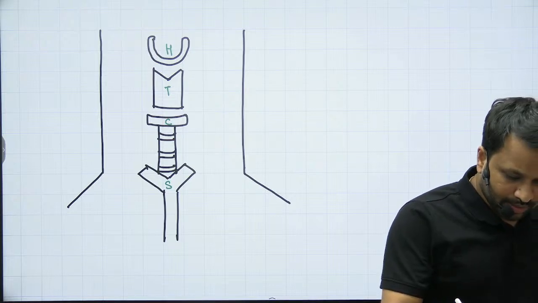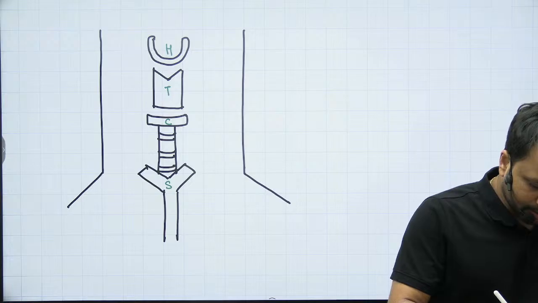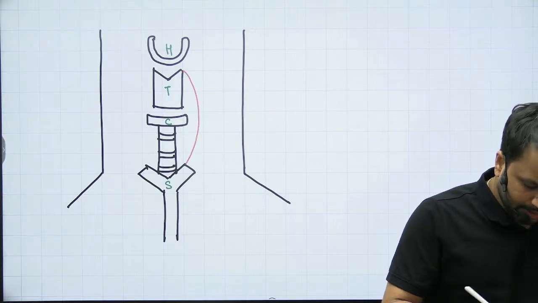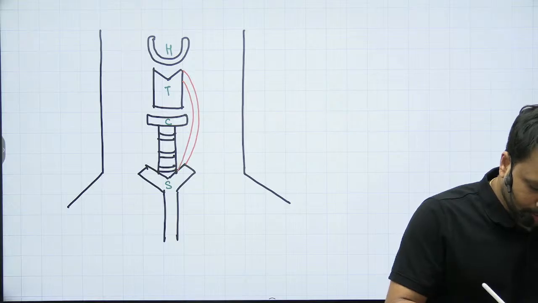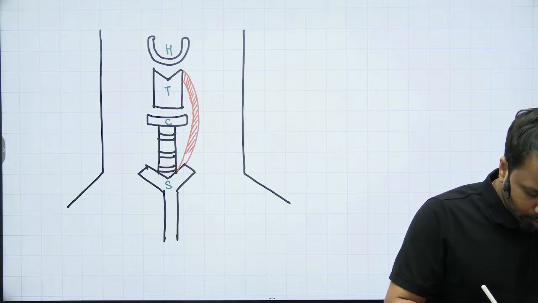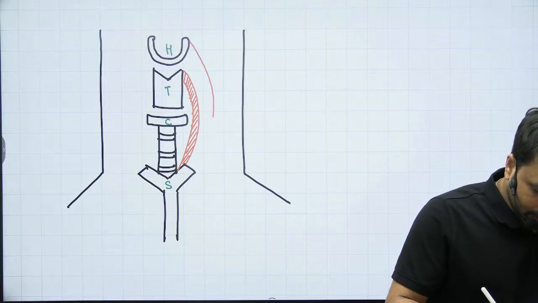Now, when you look at the muscles that we're going to talk about, number one, you have something called the sternothyroid muscle. So you see there's a muscle that is going to be between the thyroid gland and the sternum. This is what we call the sternothyroid. Then there is a muscle between the hyoid bone and the sternum.